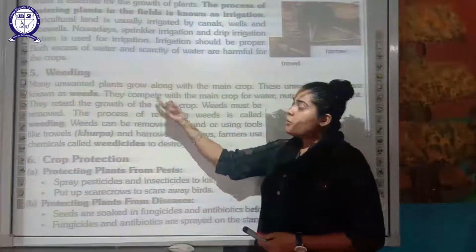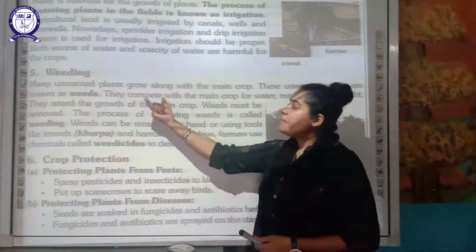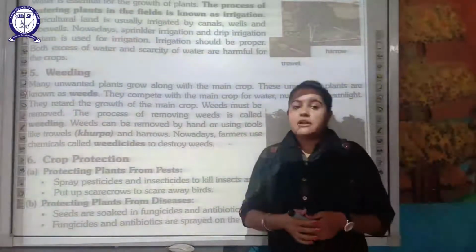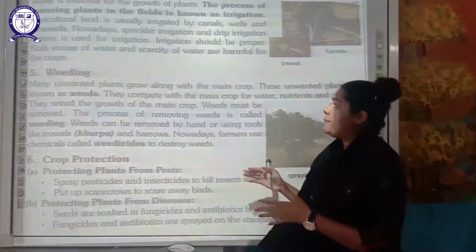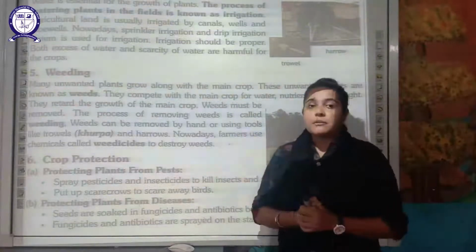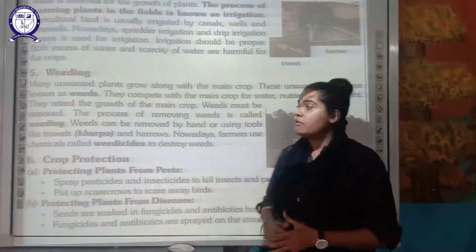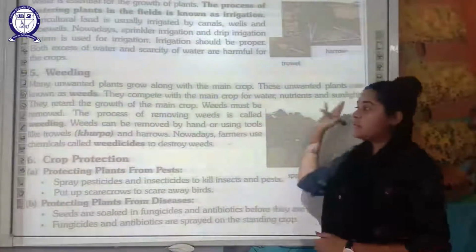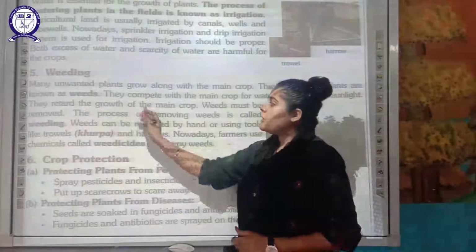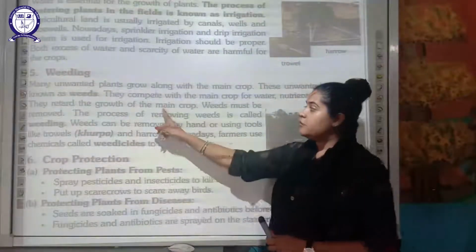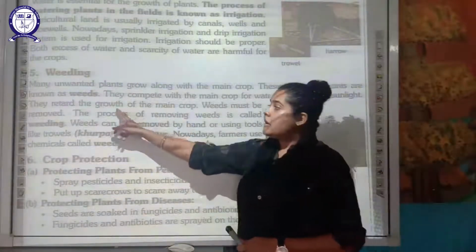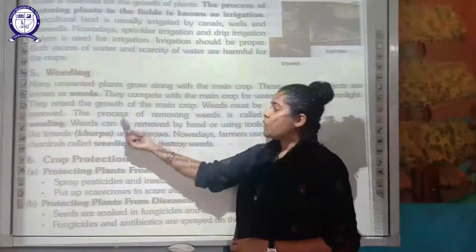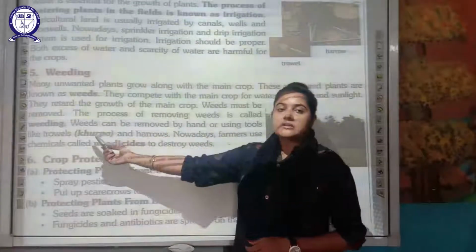And why must they be removed? Because they will compete with the main crop for water, nutrients and sunlight. As they also grow in the same field, the main crop will suffer, because the weeds compete with it for absorbing water and nutrients from the soil and for sunlight. So they retard the growth of the main crop. Because of that, weeds cause damage, so weeds must be removed. The process of removing the weeds is called weeding.